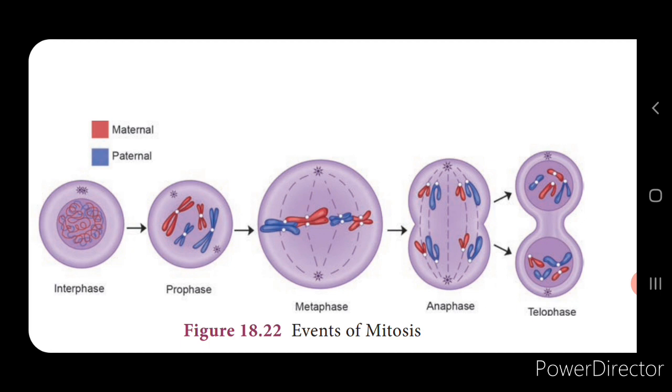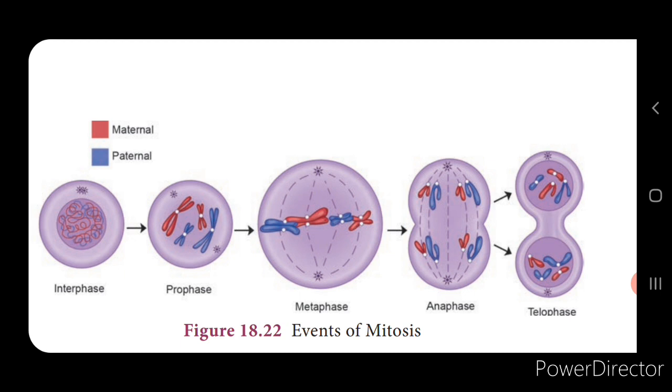Here the centrosome splits into centrioles and occupies the opposite poles. Each centriole is surrounded by rays, which are called the aster rays. You can see in the picture the rays that are formed, a star-like structure, so those are called aster rays. The spindle fibers appear between the two centrioles.